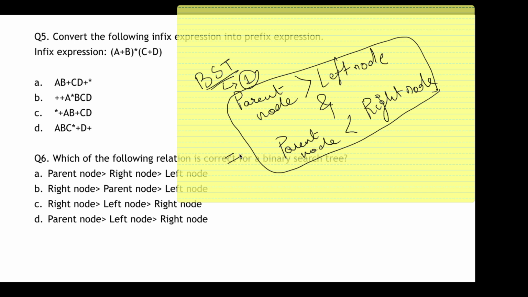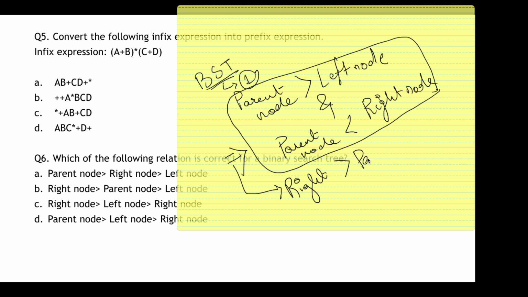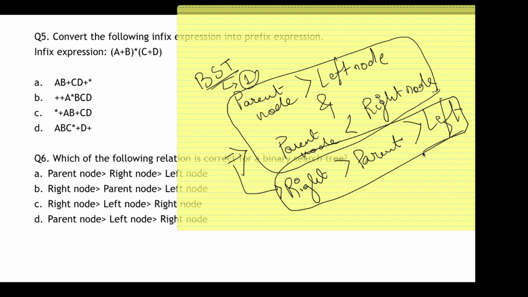So if I simplify this, I'll get something like this: the right node is greater than the parent node and the parent node is greater than the left node. So this is my relationship in BST. Wherever this relationship is there, that is your answer. I suppose it is in option B. So option B is your answer.